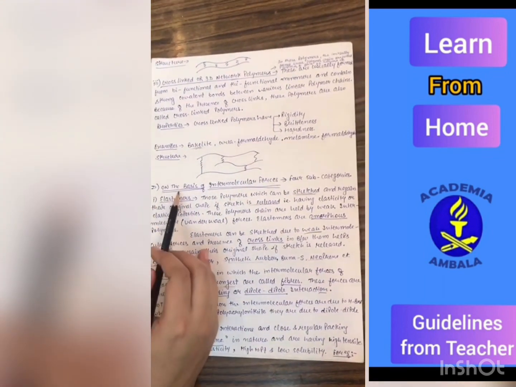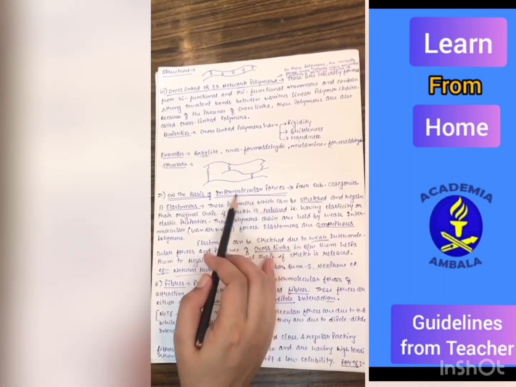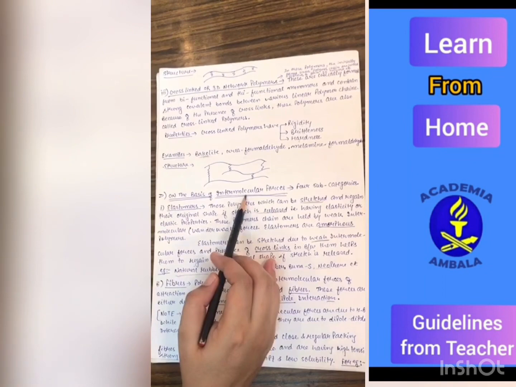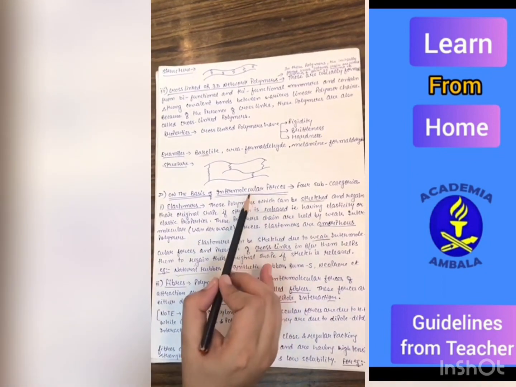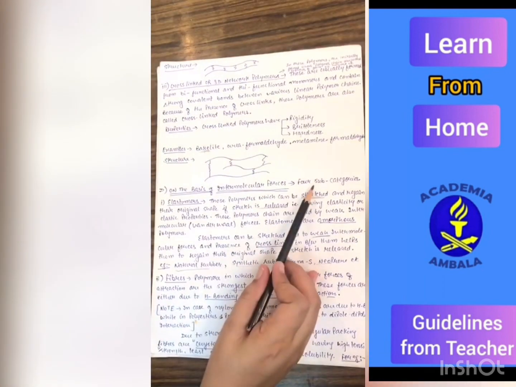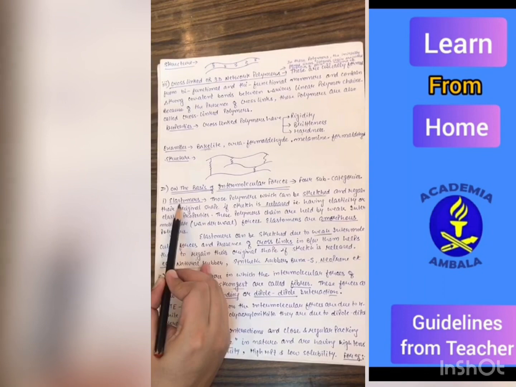Next category is on the basis of intermolecular forces. This is a topic which sometimes comes in the board exam, so please pay attention. According to this, there are four subcategories. First one is the elastomer.